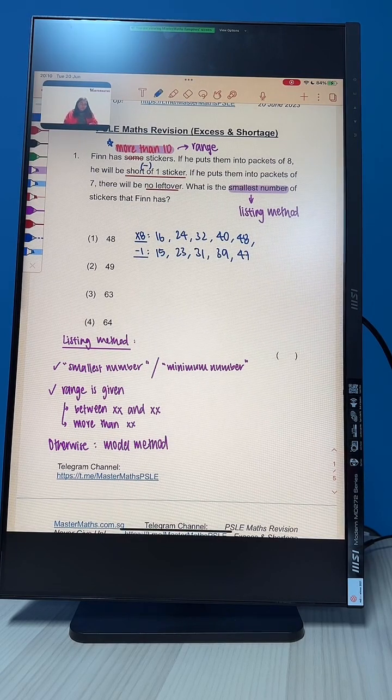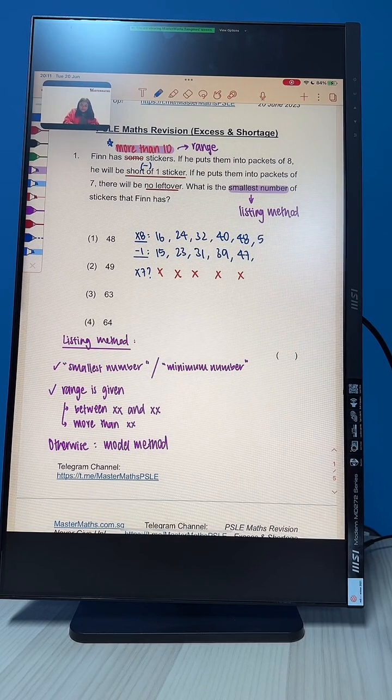Okay, now what we want to do next is to look for numbers in this list that are divisible by 7. Because when he packs them into packets of 7, there is no leftover. No leftover means you can divide by 7 nicely, so it must appear in the 7 times table. So let's check if this is in the 7 times table. 15 is not, 23 is not, 31 is not, 39 is not, 47 is also not in the 7 times table. So with this, we have to continue with more numbers.